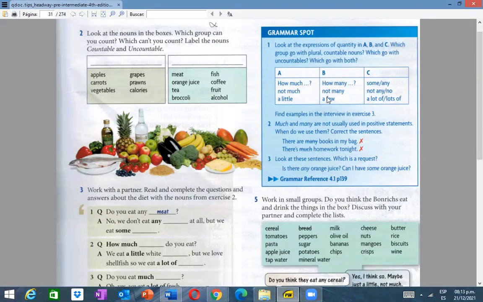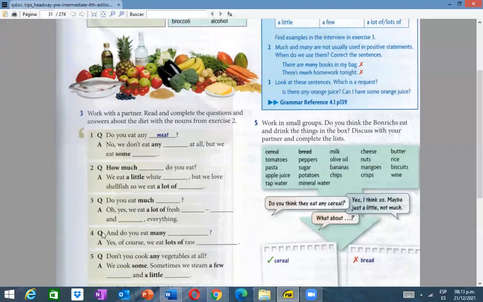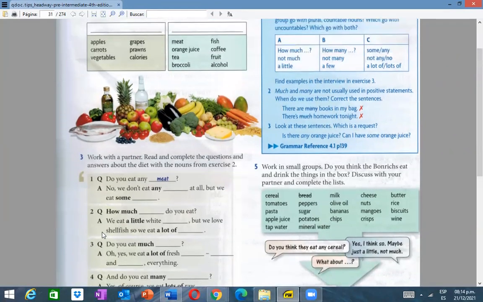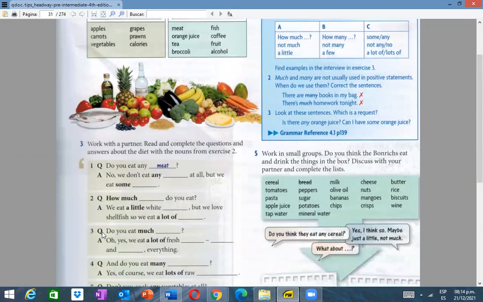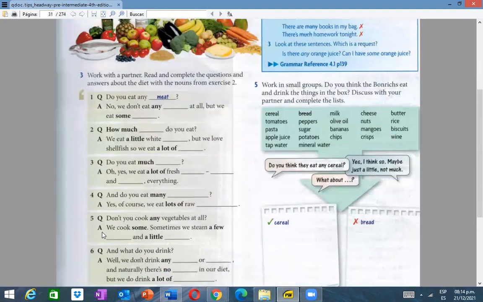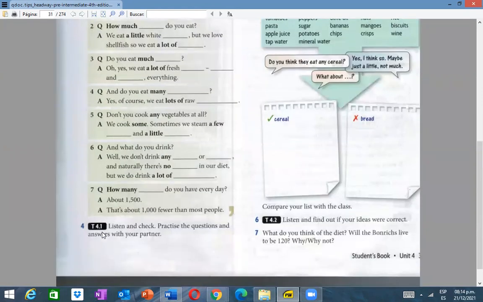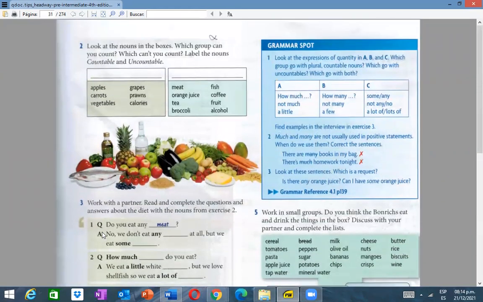What about the next group of students? Look at the group B. How many? Not many, a few. You have to find examples in this conversation 3. Come on. Do you eat many vegetables? Yeah, very good. Yes. Continue. How many people eat? Very good. Yes. Continue, continue. Not many. What is that? How many people are in class? Yeah. Okay. It's a good answer. Thank you.